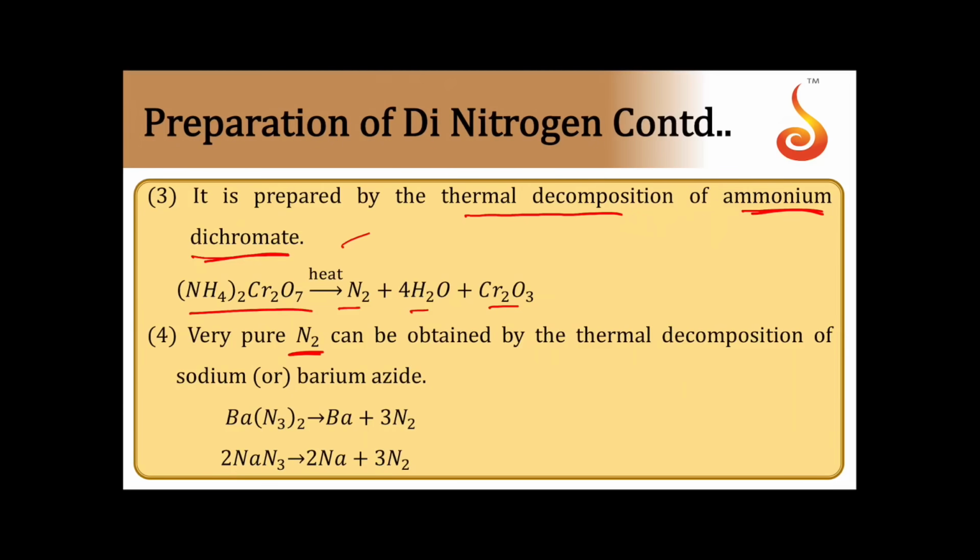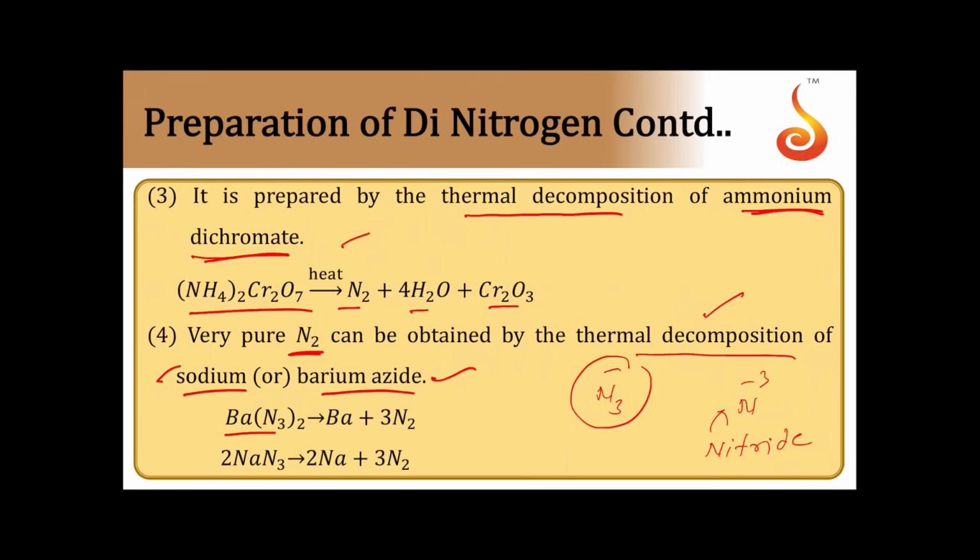And very, very pure N2 can be obtained by thermal decomposition of barium azide or sodium azide. Azide ions, N3 minus, are called azide ions. And N3 minus, the nitride ion, is different. This is the nitride ion, and this is the azide ion. So by heating, that is thermal decomposition of barium or sodium azide, will give us pure nitrogen